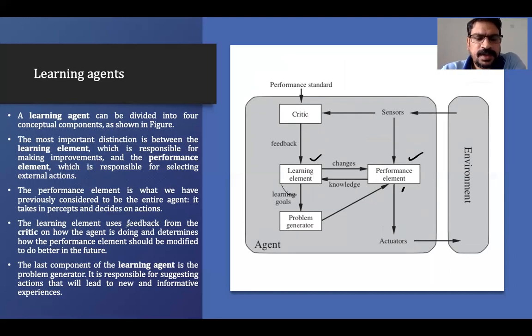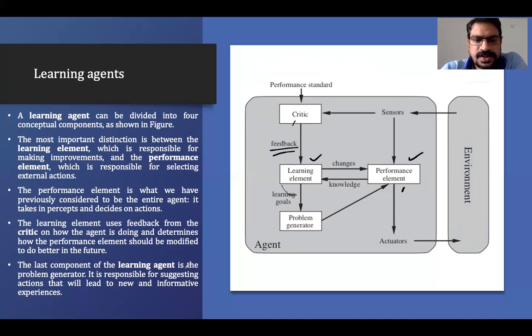The learning element uses feedback from the critic. Then we have the critic, which will give the feedback to the learning element. The feedback is based on what outcome we have achieved by doing that particular action. So the learning element will learn how the agent is doing, and determine how the performance element should be modified to do better in future.